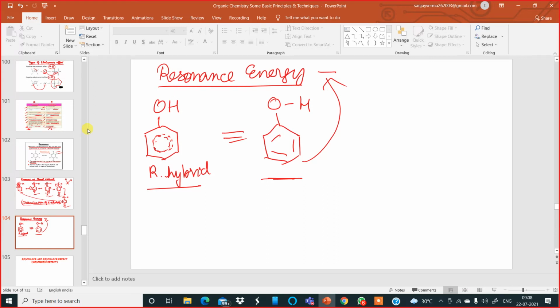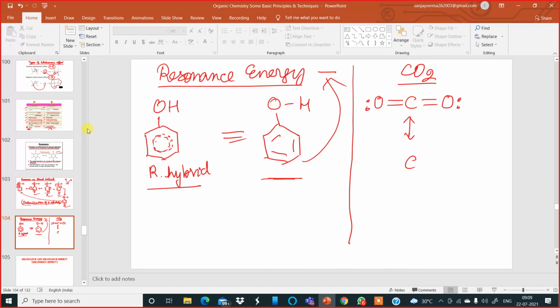Now, in your textbook you will find examples of some organic or inorganic compounds resonating. For example, I will give you one simple example: resonance in the carbon dioxide molecule. If I draw the structure of carbon dioxide, CO2, carbon and oxygen will have a double bond, and the oxygen will have a lone pair of electrons. If it starts resonating, it is shown in this manner.